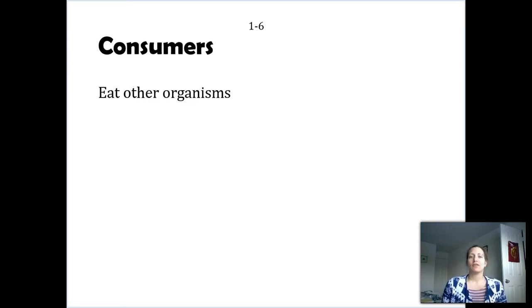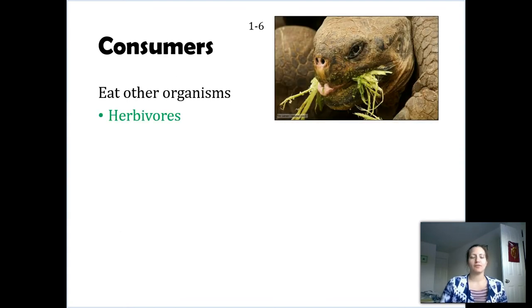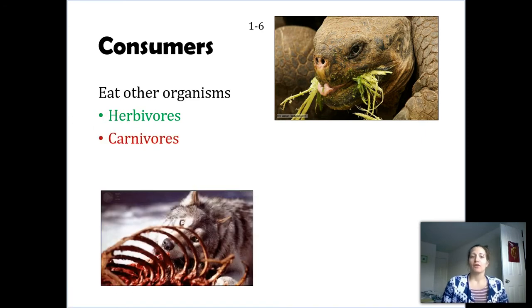Now, we can organize consumers based on what they eat. One thing we have is herbivores, so you have this root herb that's referring to plant material, like this tortoise. You also have carnivores such as wolves, so carn refers to meat, so they're only meat eaters.